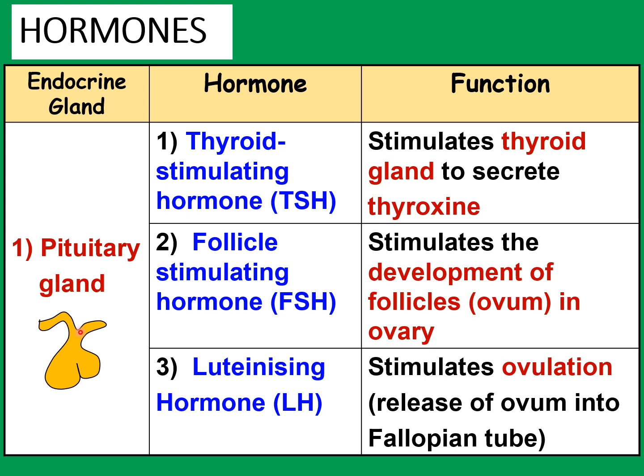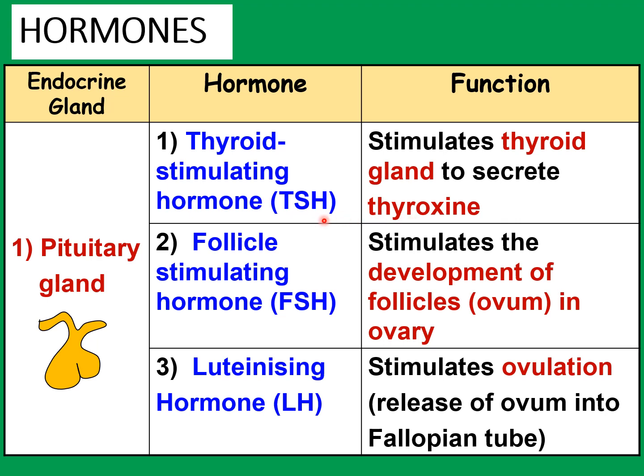This gland is also called the master gland. Why is that so? Because it secretes some hormones that will control the secretion of hormones from other glands. So it's called the master of all the glands, because it can control the secretion from glands like the thyroid gland, which is at the neck. The pituitary gland secretes a hormone called thyroid stimulating hormone, in short, TSH. Some people have these initials in their names. TSH stimulates the thyroid gland to secrete thyroxine. So don't confuse TSH with thyroxine.